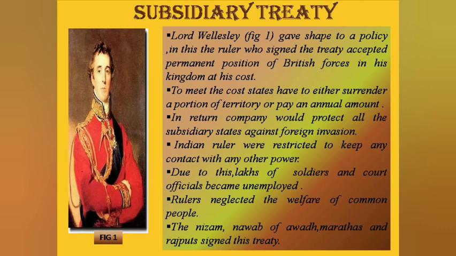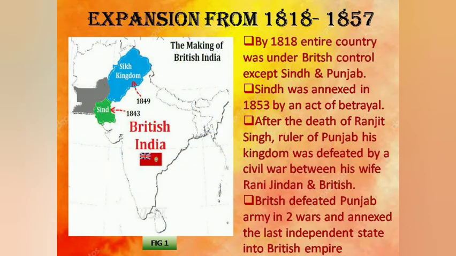The Indian rulers lost their administrative as well as financial independence. The annexation of Sindh was important for the defense of English territories. Sindh was a loyal subsidiary state and it was annexed in 1843.